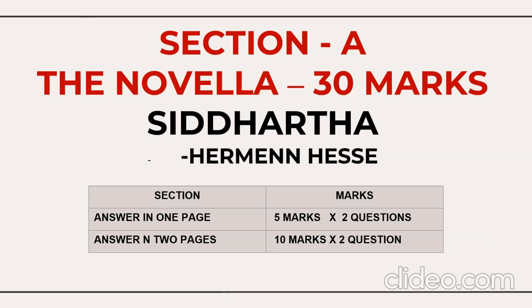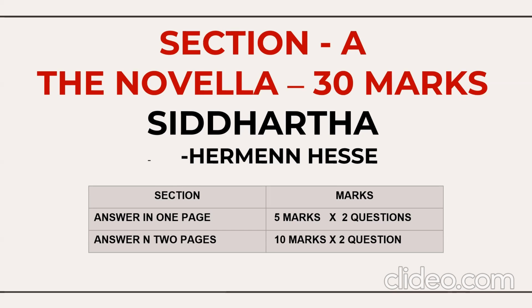To begin with, as this is a revision video, we need to revise each and every topic in a nutshell. So section A consists of the novella, that's for 30 marks. And what's the name of the novella? Siddhartha. And what's the weightage? 30 marks. And how many questions will be asked here? 2 types of questions. One is 5 marks, 2 questions, and 10 marks, 2 questions. You don't have 2 marks questions in this novella. That means that's a very dangerous novella. This is 5 marks, 2 questions, 10 marks, 2 questions.